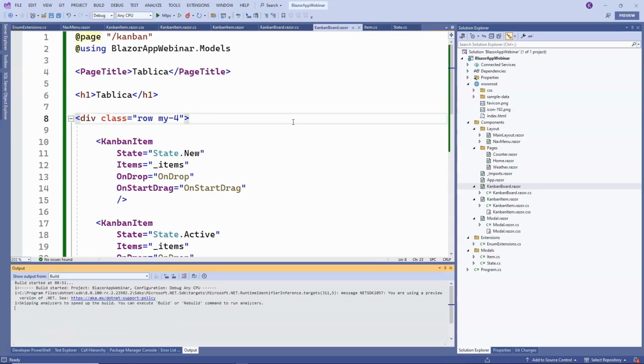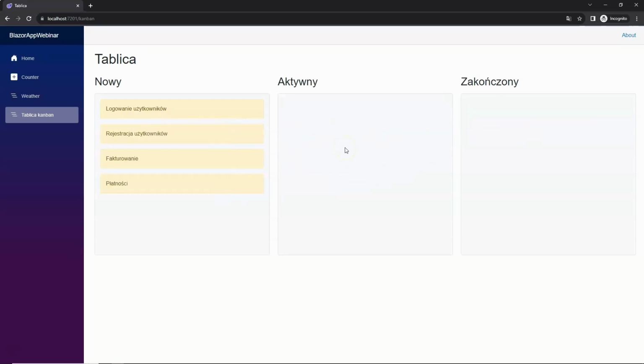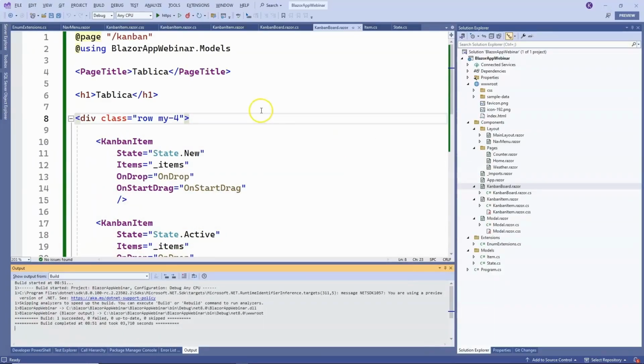Now we run the application and verify if everything works. So we are on our new Kanban board page, and notice that we indeed have three columns here, new, active, and completed. And in the appropriate colors, we have tasks here. Now if you hover over a task, notice that the cursor changes, and we can indeed grab the task and drop it into another column. For example, I move the user login task to the active column, and notice that the status has indeed changed. The task is now displayed in the middle column, and its color also changes. If I move it further, everything still works, so I can freely change statuses and drag tasks between columns.